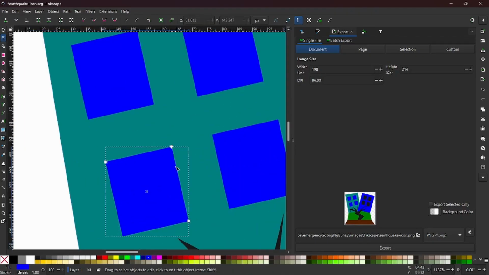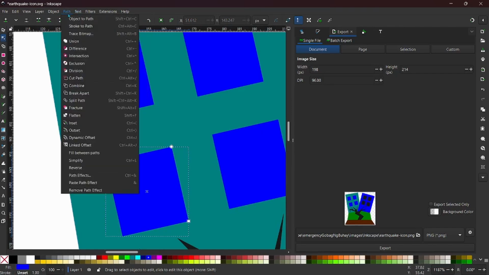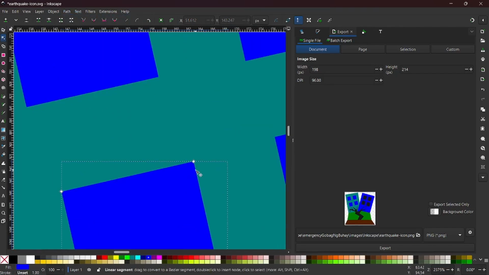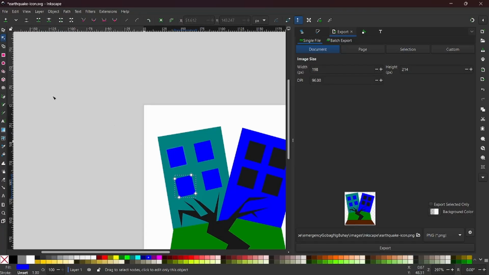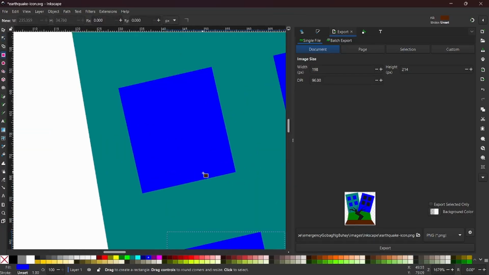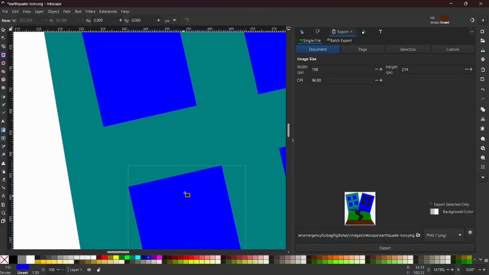Some broken windows also. And let's just have some colored black here. I want it to be black so that there will also be some cracks.